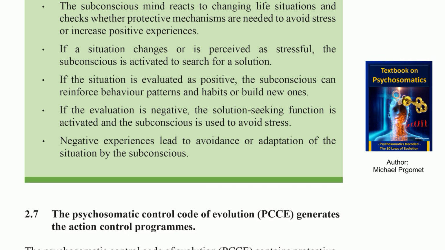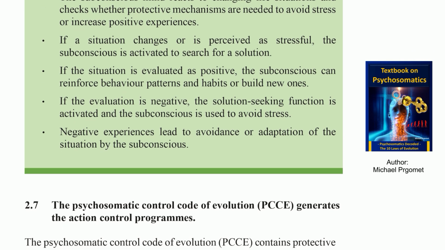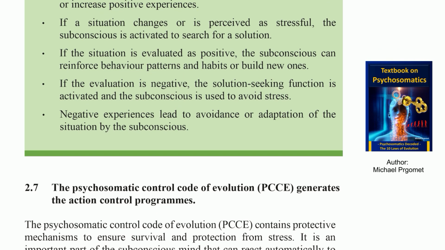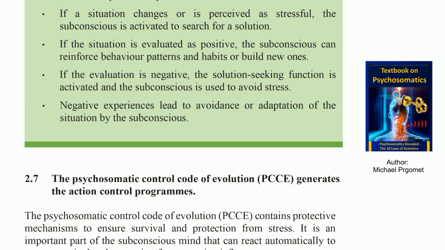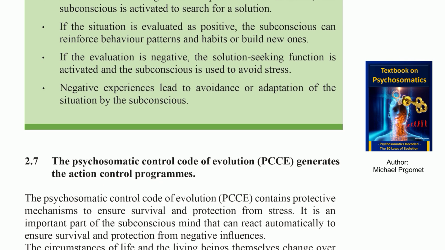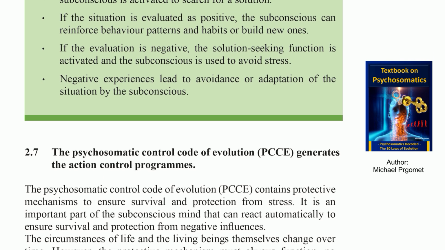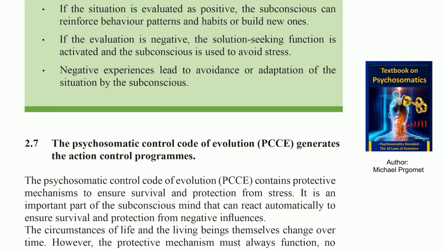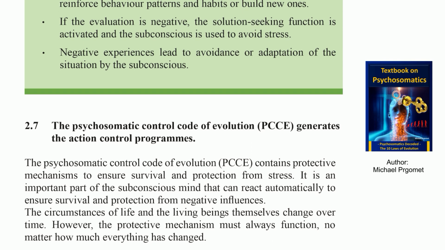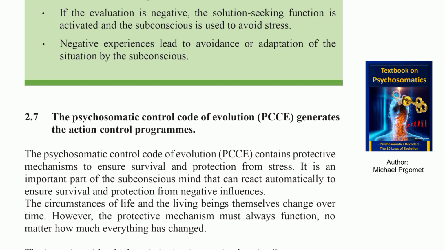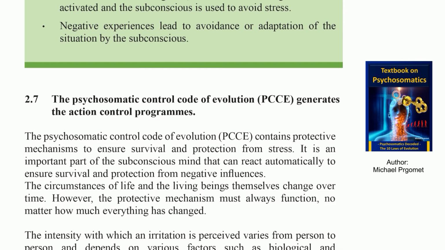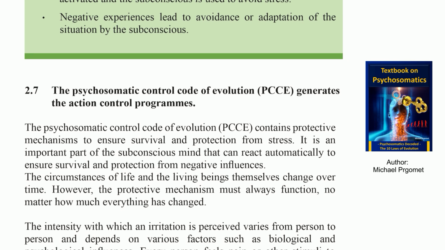2.7. The psychosomatic control code of evolution, PCCE, generates the action control programs. The PCCE contains protective mechanisms to ensure survival and protection from stress. It is an important part of the subconscious mind that can react automatically to ensure survival and protection from negative influences. The circumstances of life and the living beings themselves change over time. However, the protective mechanism must always function, no matter how much everything has changed.